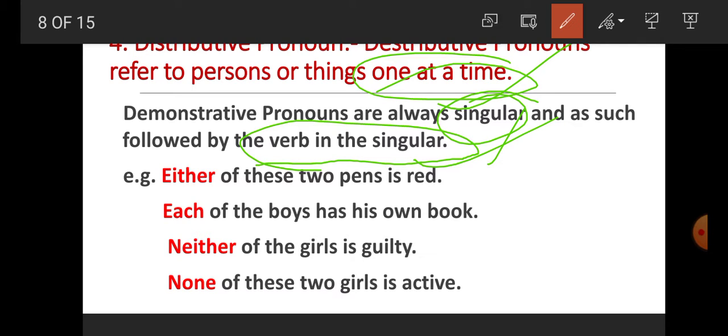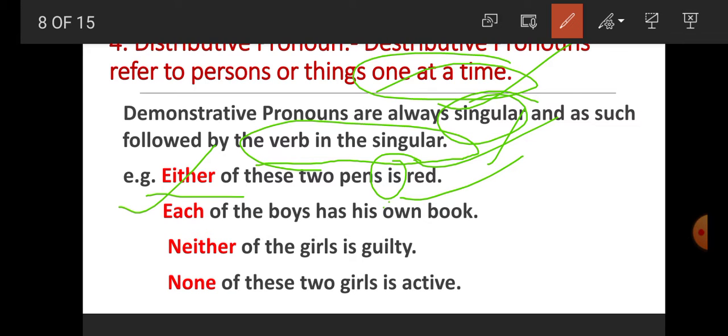For example, either of these two pens. Here student, either, and that's why either is what? Distributive pronoun that indicates what? Either of these two pens means one of these two pens is red. Is what? Is verb and it is singular verb used here.